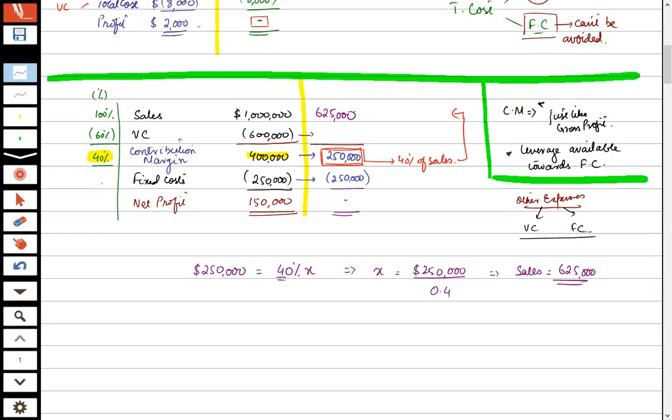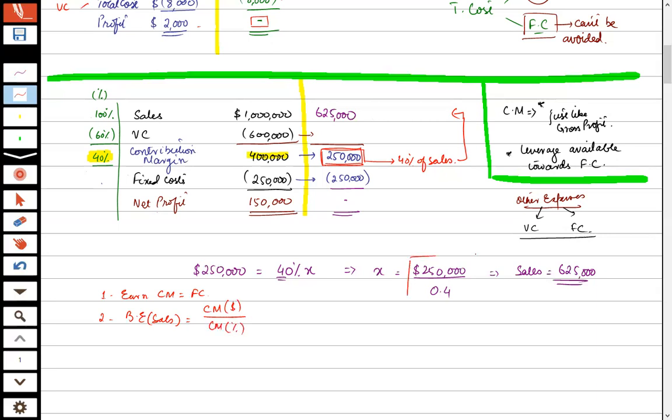Now remember, always learn it. In order to calculate the break-even point, we have to earn CM equal to fixed cost, and then in order to find out the break-even sales, we have to do one thing: CM amount divided by CM percentage.